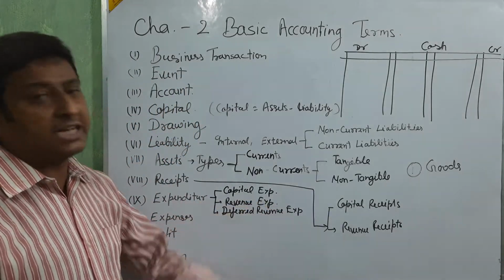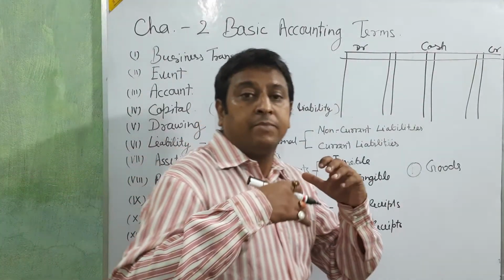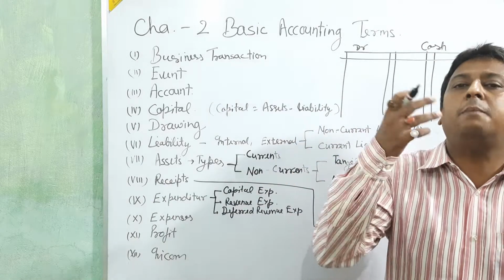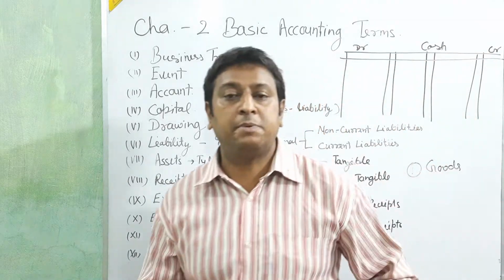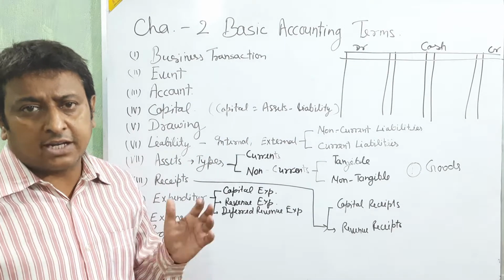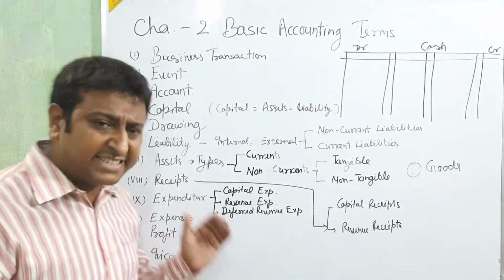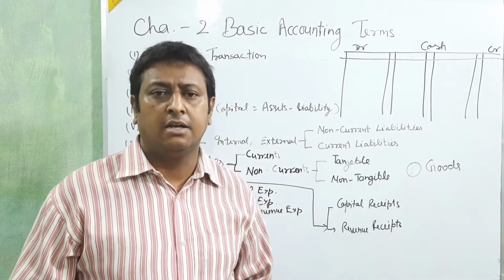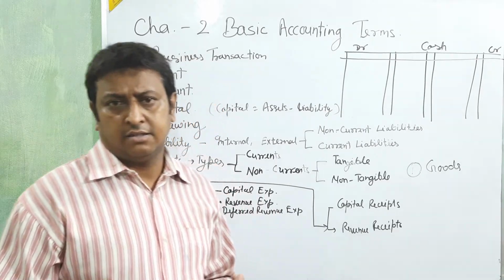And revenue expenditure, we expense for the operation of business. Many types of expenses work in business for the operation, such as salary, rent, light expense, wages.